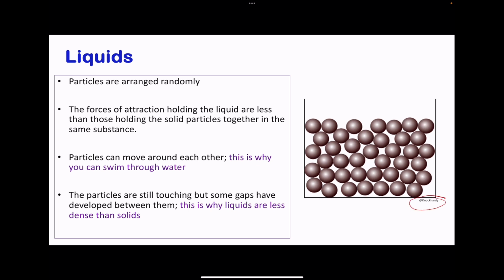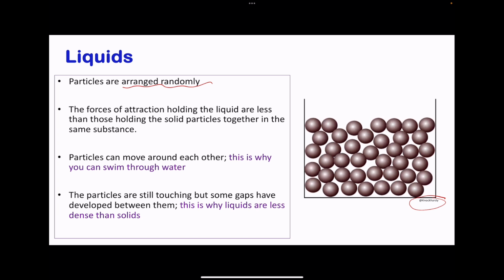Still, this is from Knock-Hardy. This is liquids. We can see in liquids, the particles are not arranged in a regular way. They are randomly arranged. And the forces of attraction holding them are less than those that we saw in the solids because the particles can vibrate and move around each other.